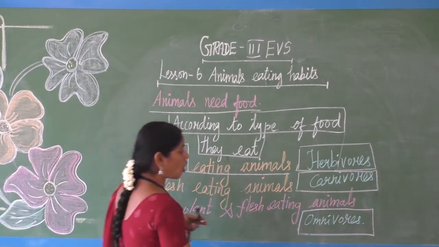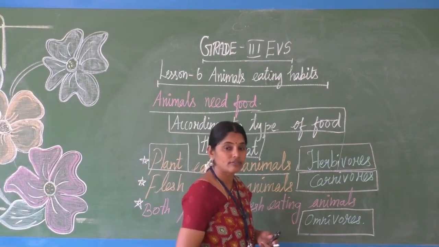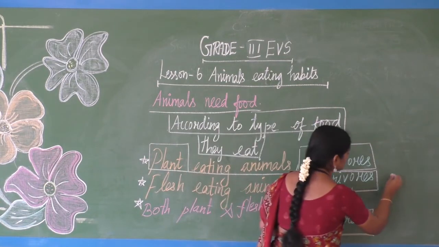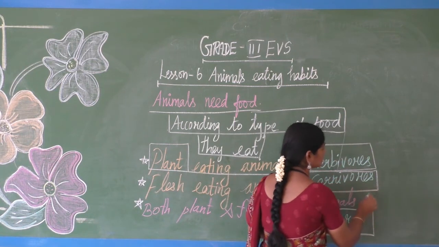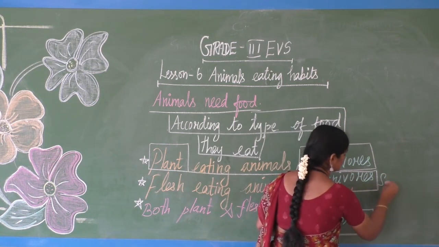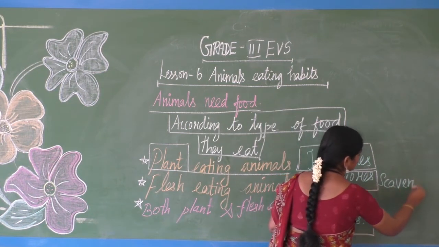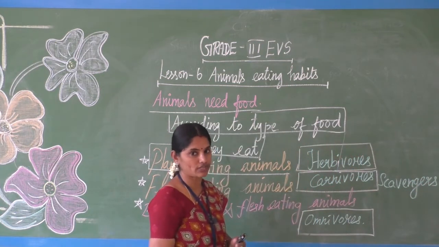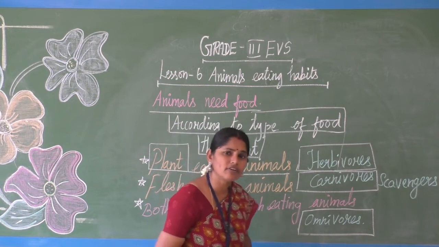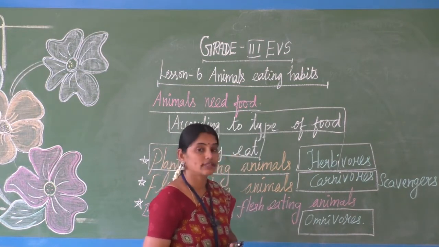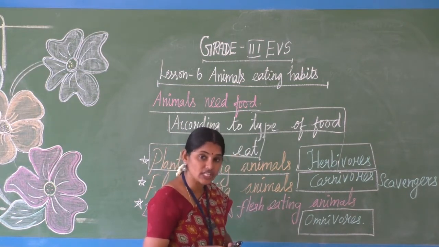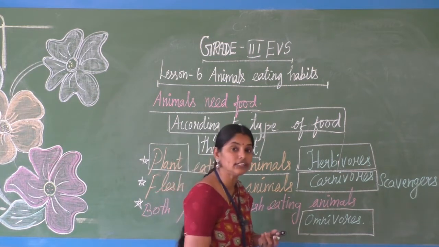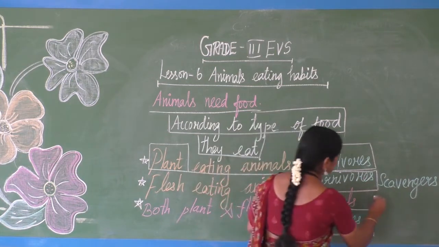Here in carnivorous animals, we can add one more smaller division also: scavengers. What is meant by the word scavengers? Means the animal which eats the flesh of dead animals.